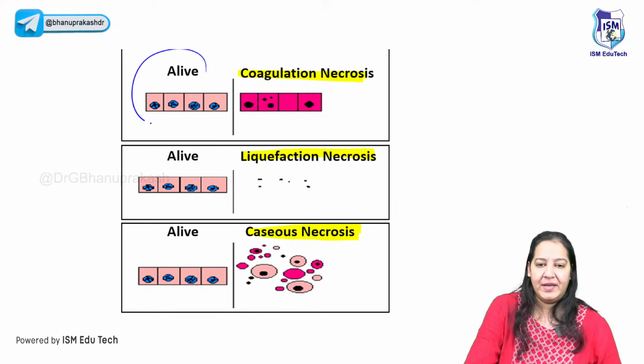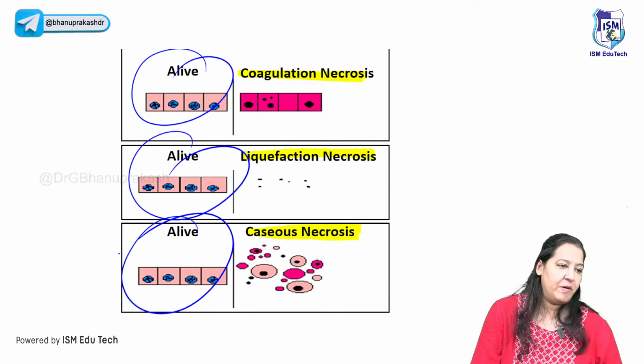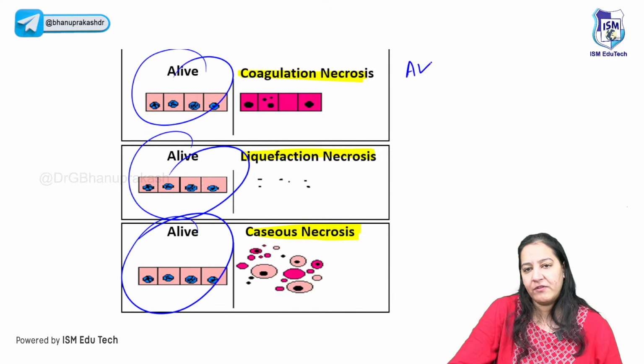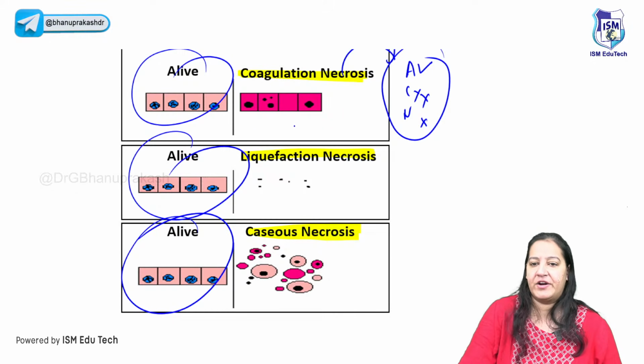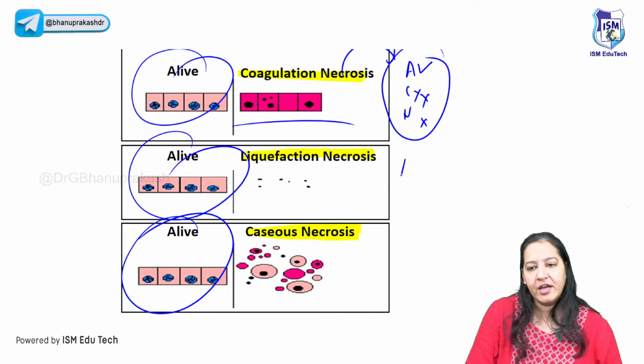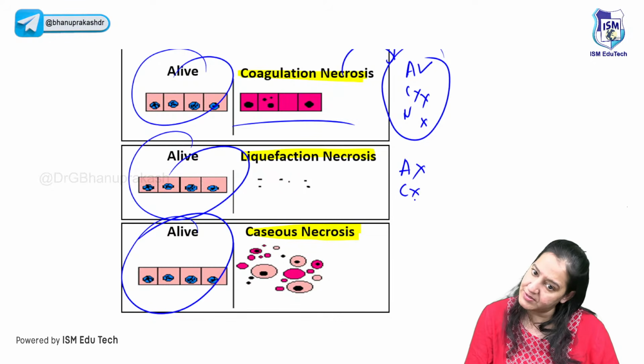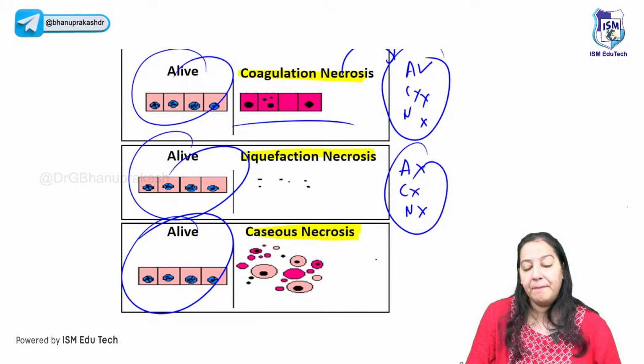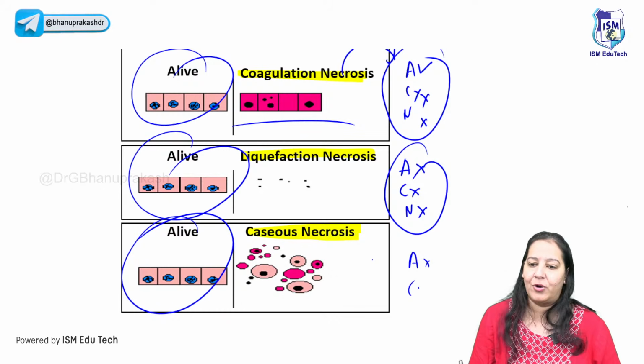Okay, compare the three. Here in coagulative necrosis, the architecture was maintained, but cytoplasmic and nuclear details are lost. That's why it's coagulative necrosis. We can see it in the diagram also. Here in liquefactive necrosis all three details were lost: architecture, cytoplasm, nucleus. But in caseous also all three details are lost.